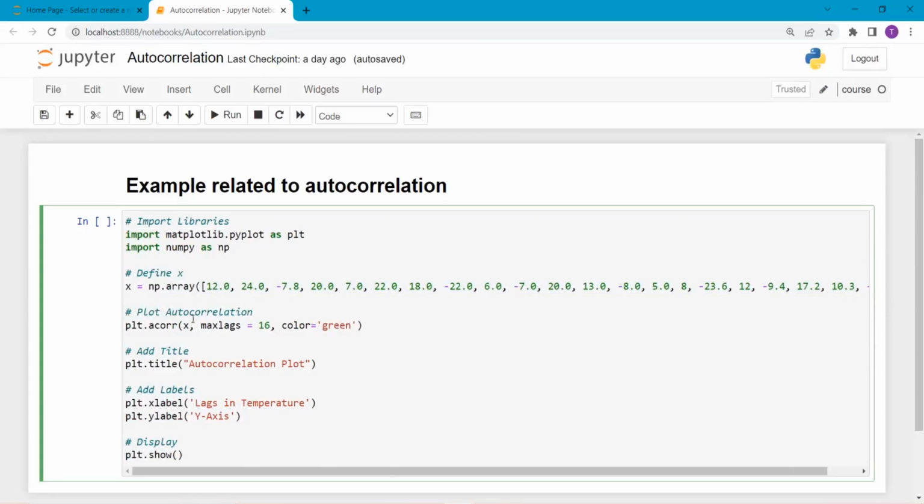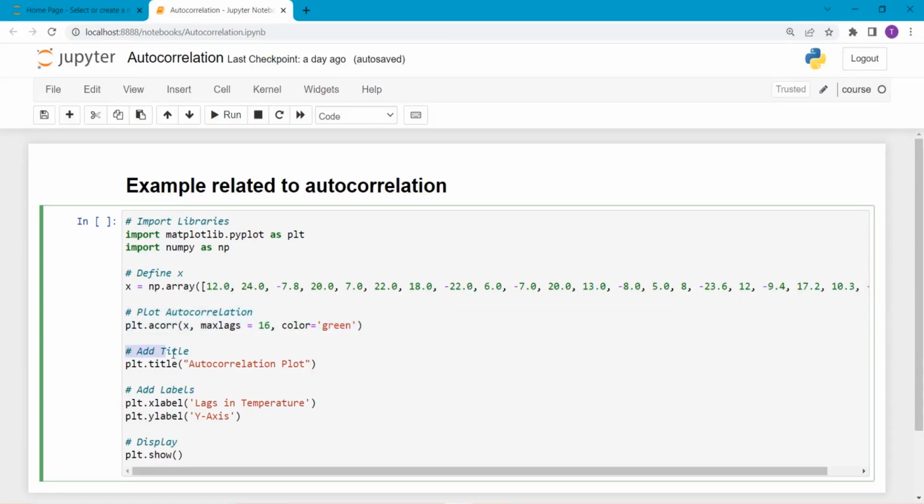After that I want to plot autocorrelation. For this I call the acorr function, and in parentheses I pass the x value which I defined above, and then I pass the maxlags parameter to it, and I set its value to 16, and I also change the color of the line to green.